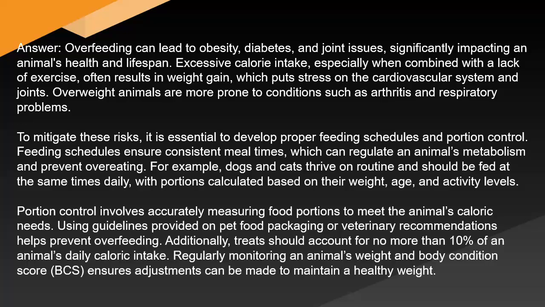Portion control involves accurately measuring food portions to meet the animal's caloric needs. Using guidelines provided on pet food packaging or veterinary recommendations helps prevent overfeeding. Additionally, treats should account for no more than 10% of an animal's daily caloric intake. Regularly monitoring an animal's weight and body condition score (BCS) ensures adjustments can be made to maintain a healthy weight.